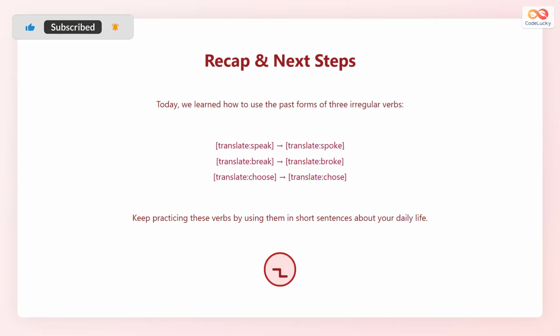In this lesson, you learned 3 important irregular past tense verbs: speak to spoke, break to broke, and choose to chose. These verbs cannot be changed by adding -ed. Keep practicing them in sentences every day. Try making your own examples using these verbs. The more you use them, the more confident you will become in speaking English.